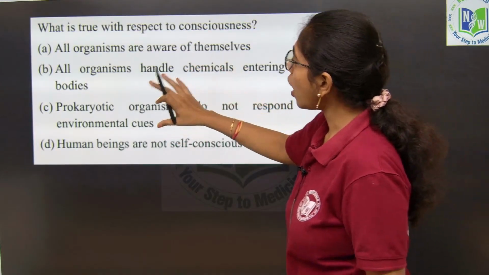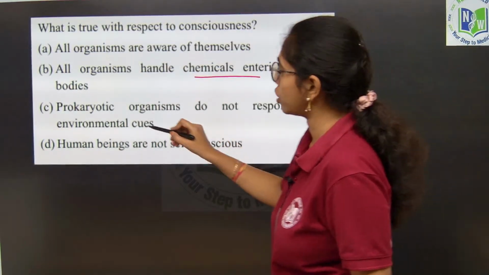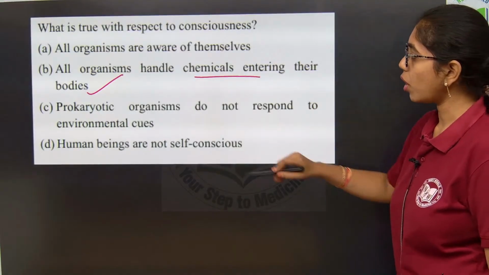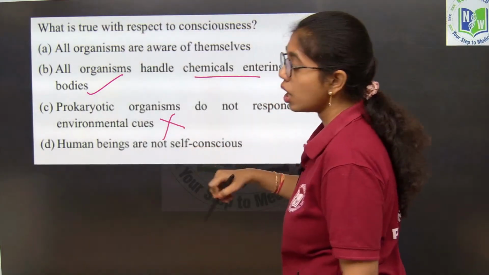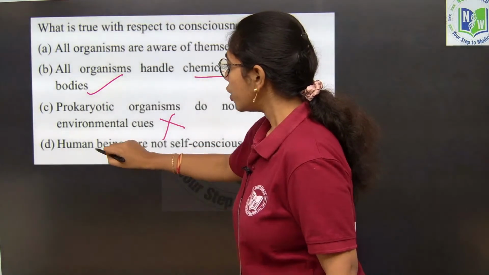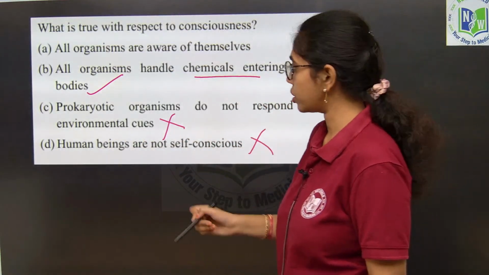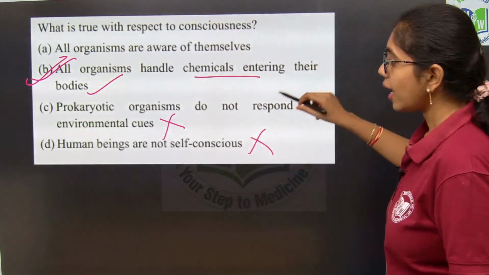Next, all organisms handle chemicals entering their bodies. Yes, this is consciousness. All organisms will handle chemicals entering their bodies. Prokaryotic organisms do not respond to environmental cues. Wrong. Prokaryotic organisms will also respond to the environmental cues. Human beings are not self-conscious? Human beings are self-conscious. So here option B will be the right answer. Next question.